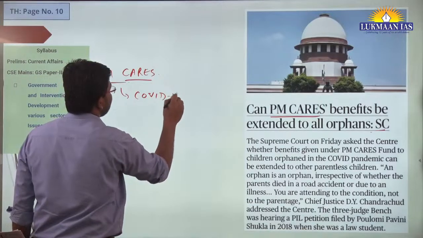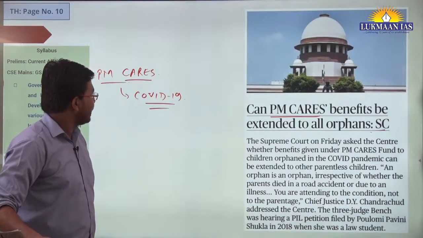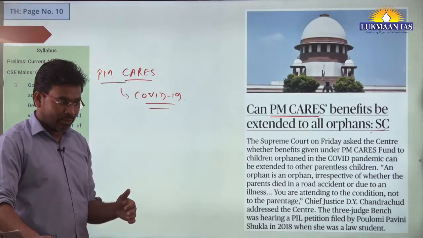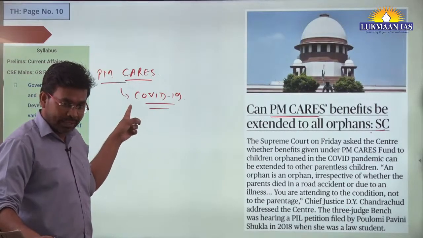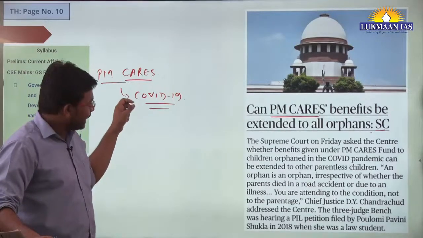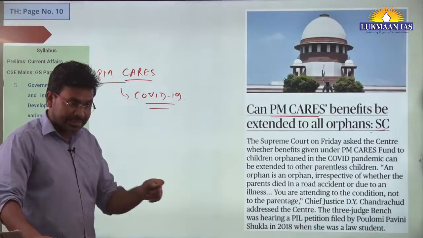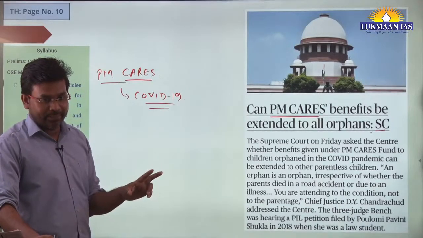Why it has been established? So that benefits or support can be given to those people who are affected through COVID-19. And one of the components of this PM CARES was that they would also provide assistance to those orphans whose parents died during COVID-19.